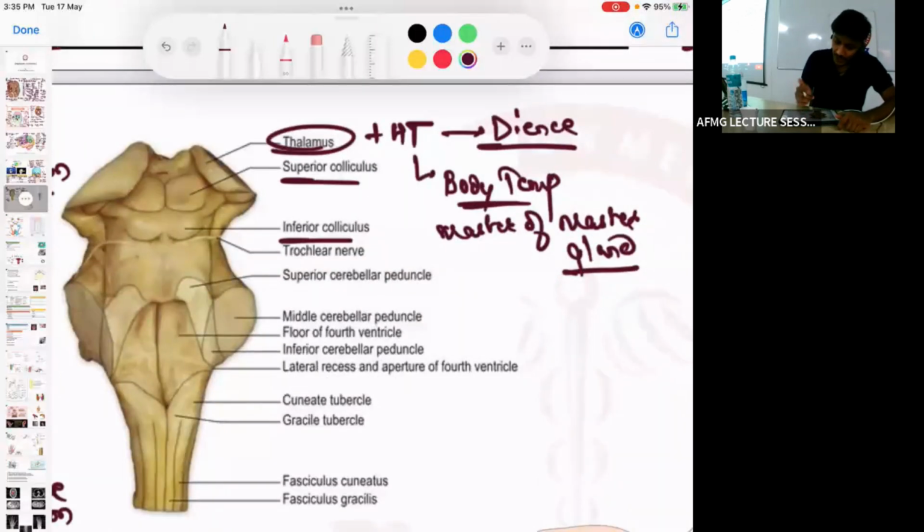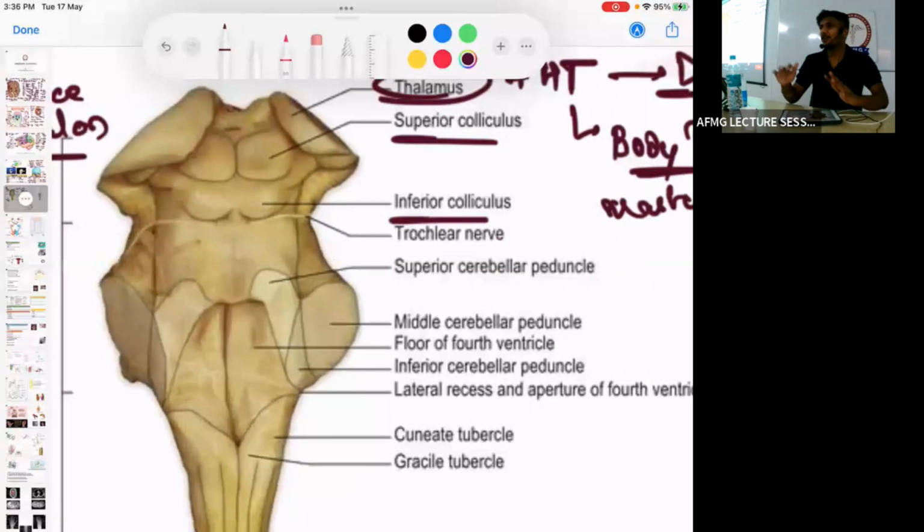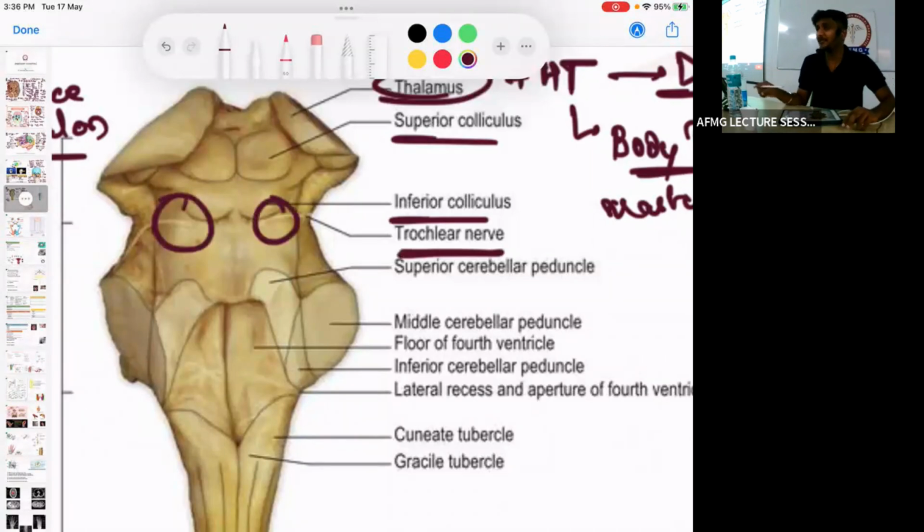So then these are superior and inferior colliculus. As I told you, all the cranial nerves arise from the ventral aspect of the brain, but only one nerve arises from the dorsal aspect of brain. तो ये क्वेश्चन पीजी तक में आता है, तुम्हारे इसमें भी आया है, तो घबरा मत जाना, इजी है. ब्रेनस्टेम दिखाइए, एक ही नर्व अराइज होती है, वो dorsal aspect. तो इमेज ऐसे से देख लेना ट्रोक्लियर के लिए, बाकी कोई नहीं पूछेंगे. ट्रोक्लियर के लिए ऐसा इमेज आएगा. They will mark this nerve and they will ask you which nerve is this. So only nerve arising from dorsal aspect is the trochlear. No issues with this.